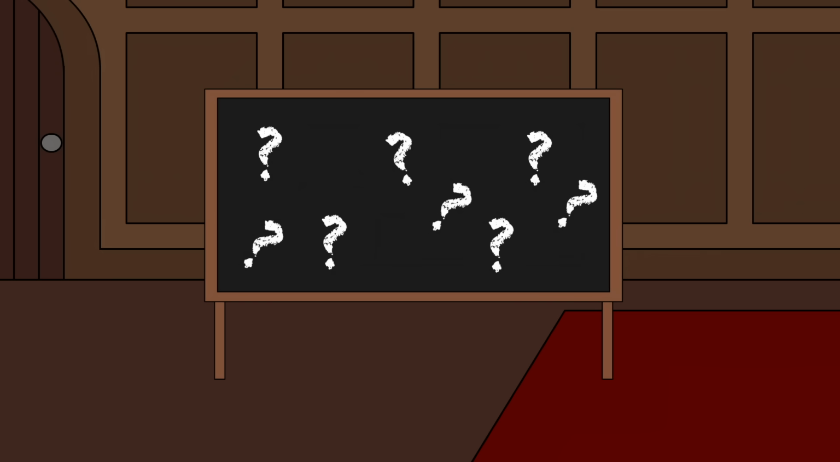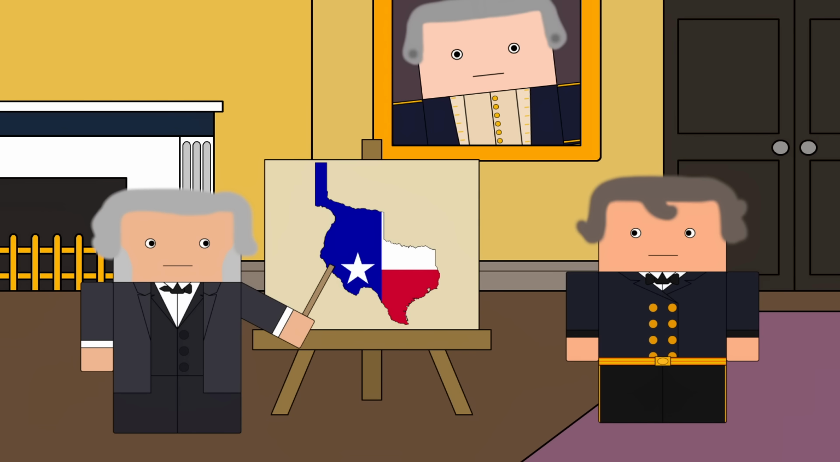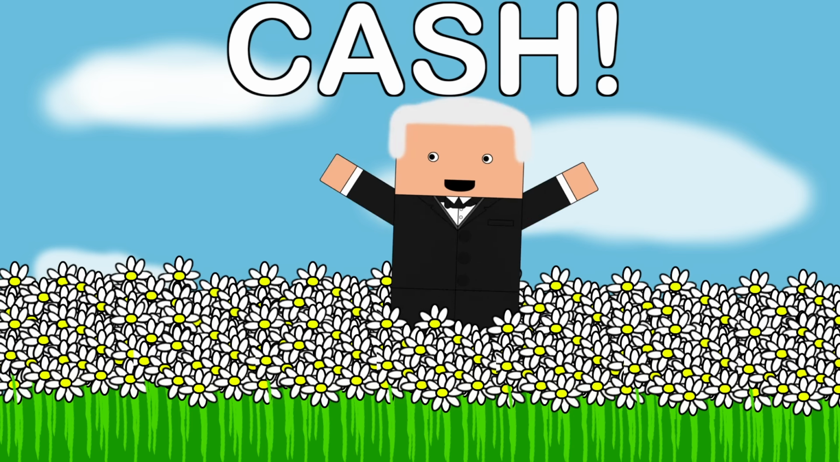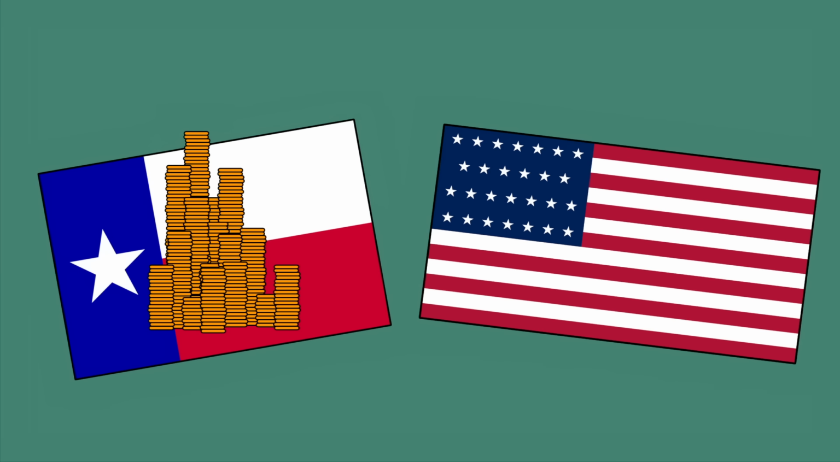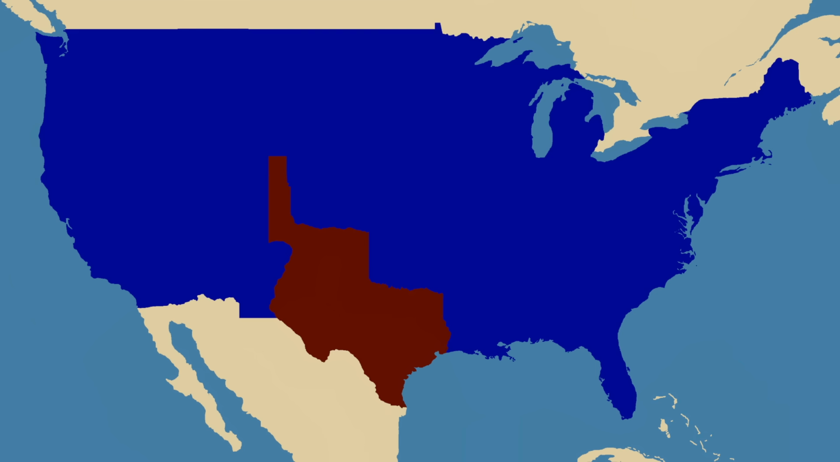So why did the Texans agree to this when initially they just wanted to keep all of their land? Well, the answer was money. Texas had racked up a lot of debt from its independence war, and the federal government promised to take on that debt in return for Texas being carved up.